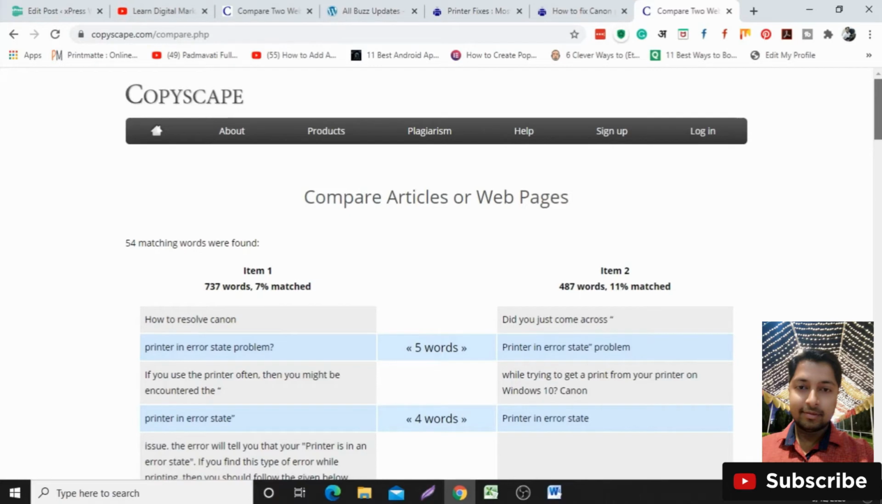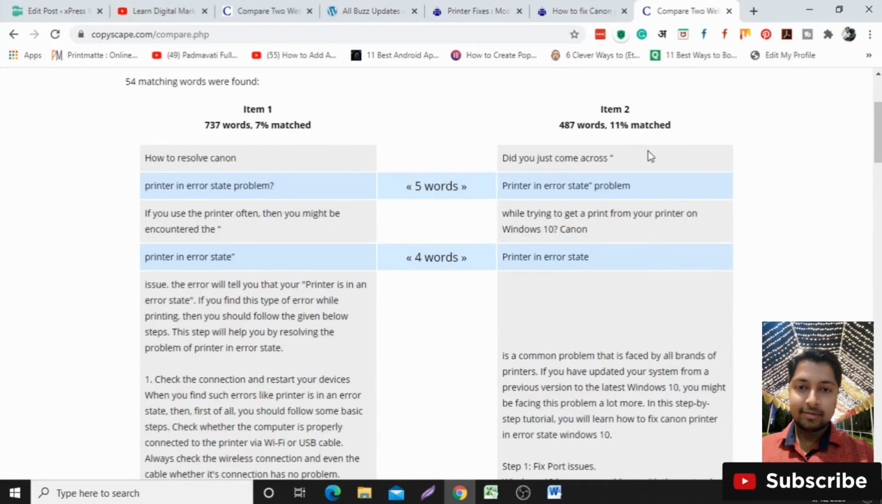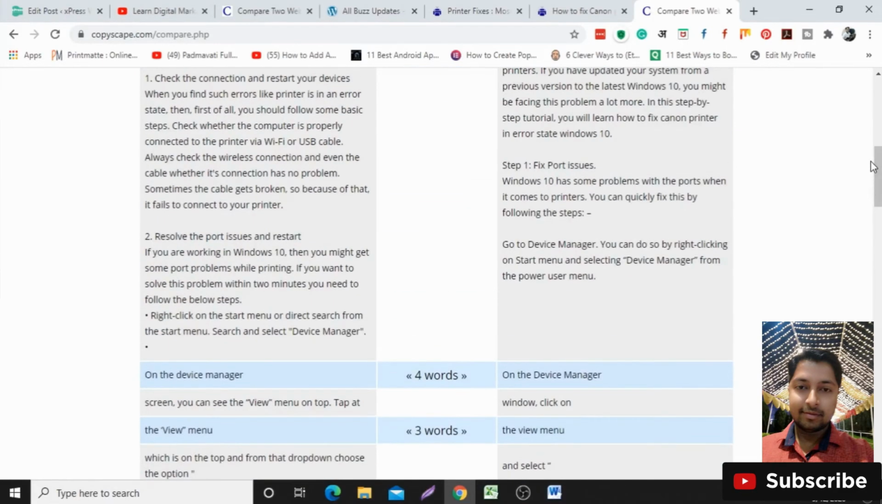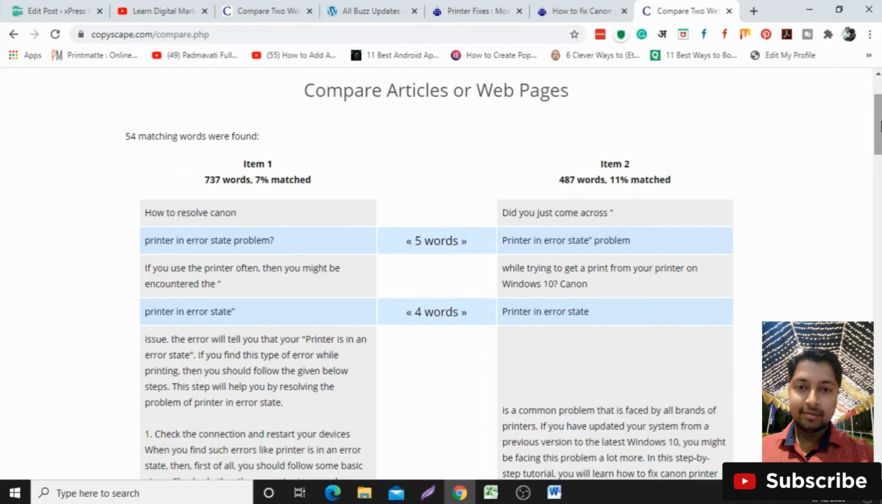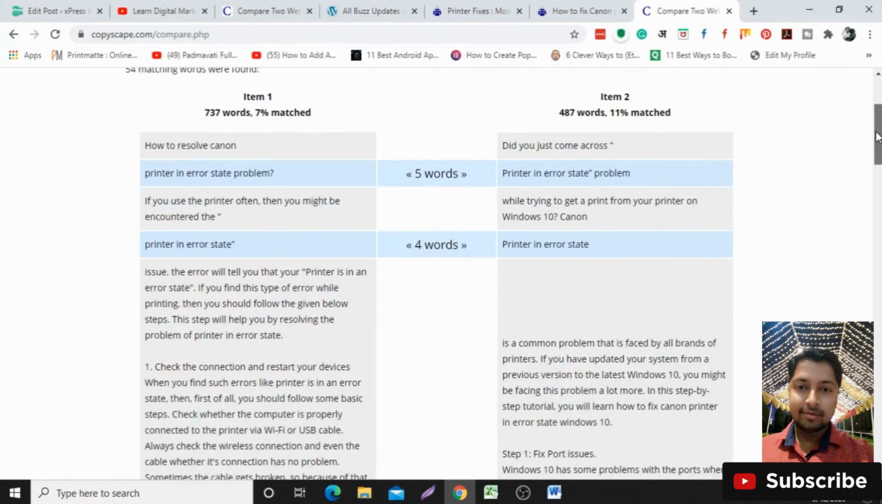Now you can see this is our article and this is the source or reference article which the content writer used. In item 1 it is showing 737 words and 7% content is showing as matched, and in item 2, 11% is showing as matched. This is not a high percentage, and I have already reviewed the article, and 7% is quite okay. The article is technical. Let us see what things are common, what phrases are common.